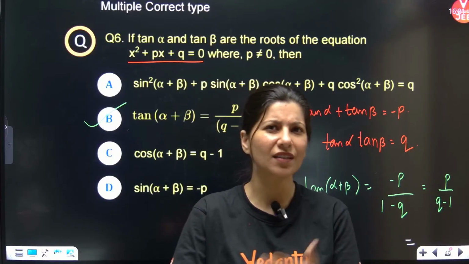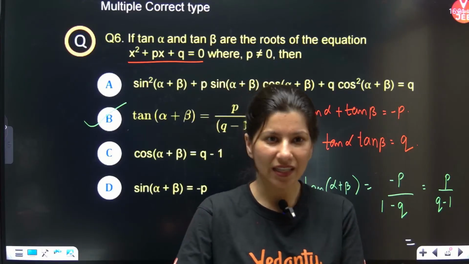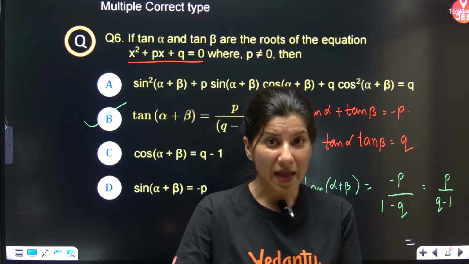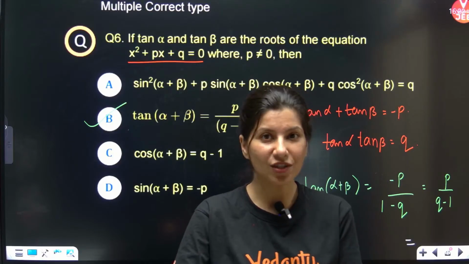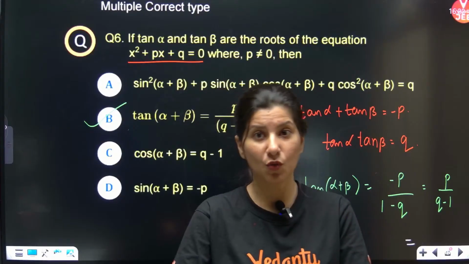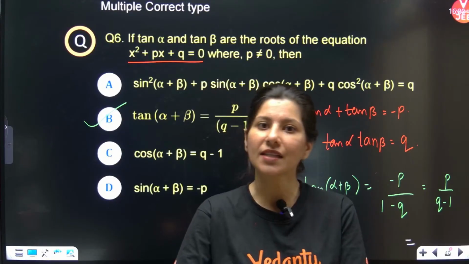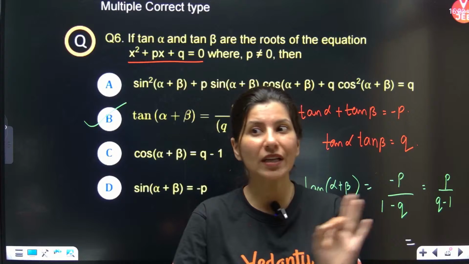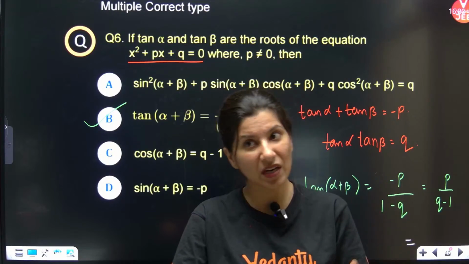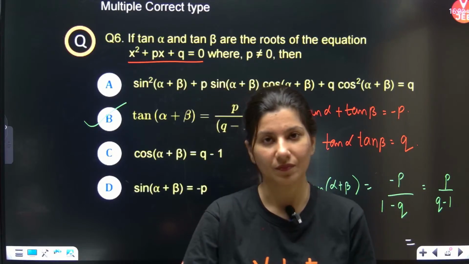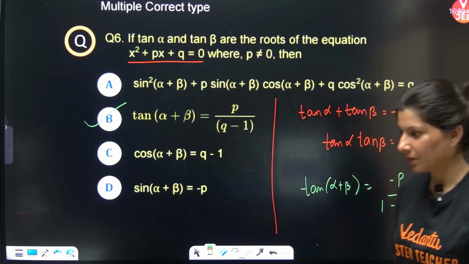We know that either it will be single correct or multi correct. And there will be match the following also. There will be integer type also. But how many questions? What will be the marking scheme? That is something we are not aware of. We can only go and check the previous paper and predict it. But every year they change the paper. Okay.